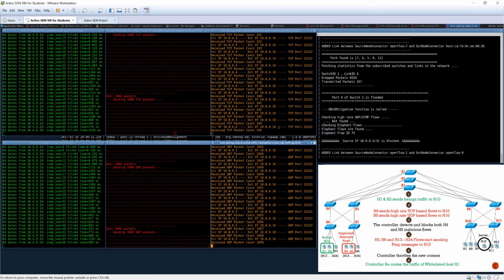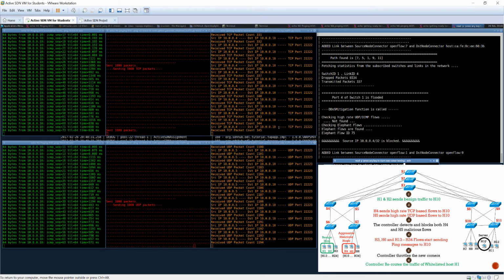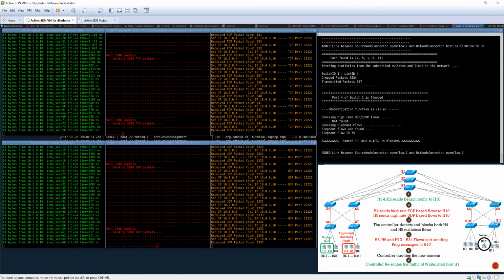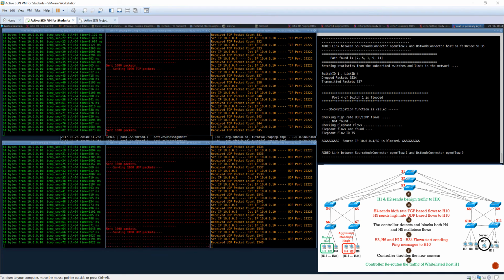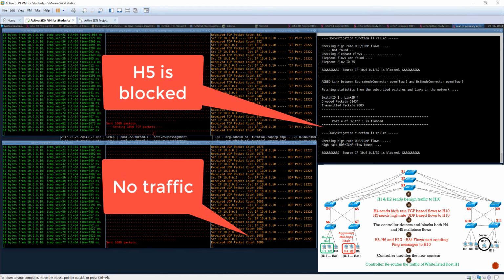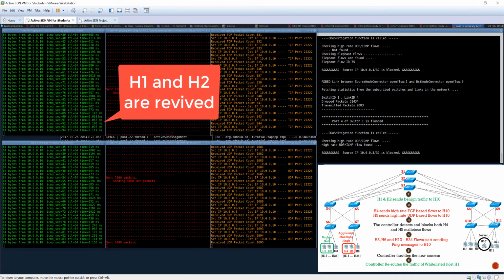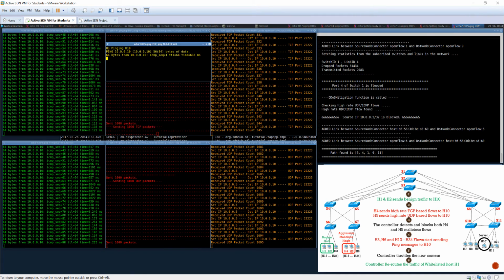So the controller basically fetches statistics from the network, and if packet loss is observed, it triggers the DDoS mitigation process. This process then takes the corresponding action, as it blocked H4. For this demonstration, I have kept the statistics collection window a little bit longer to control the automation of this demo process. So now, in the next window, H5 will be blocked, and you can immediately see the RTT delays reviving for H1 and H2.